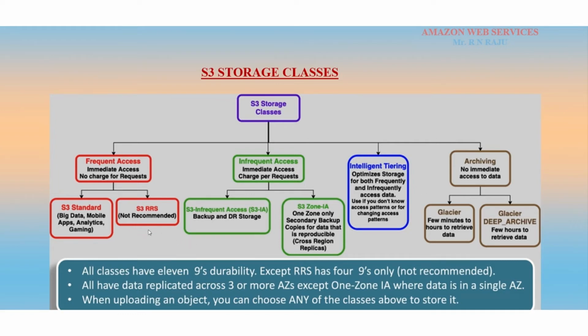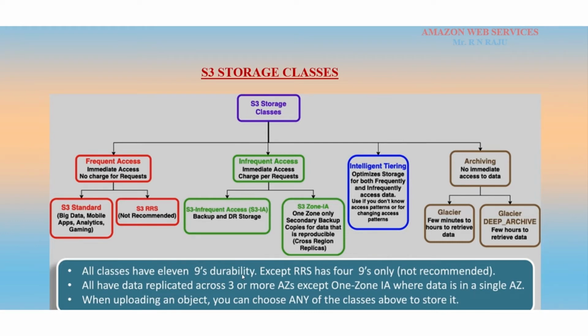But generally the storage classes are S3 Standard, S3 RRS, that is Reduced Redundancy Storage, S3 Infrequent Access, S3 One Zone IA, Intelligent Tiering, Glacier, and Glacier Deep Archive, right? So these are the different storage classes in AWS S3. These storage classes only define the object cost, availability, and durability, right? All classes have 11 nines durability, so that is a very great thing.